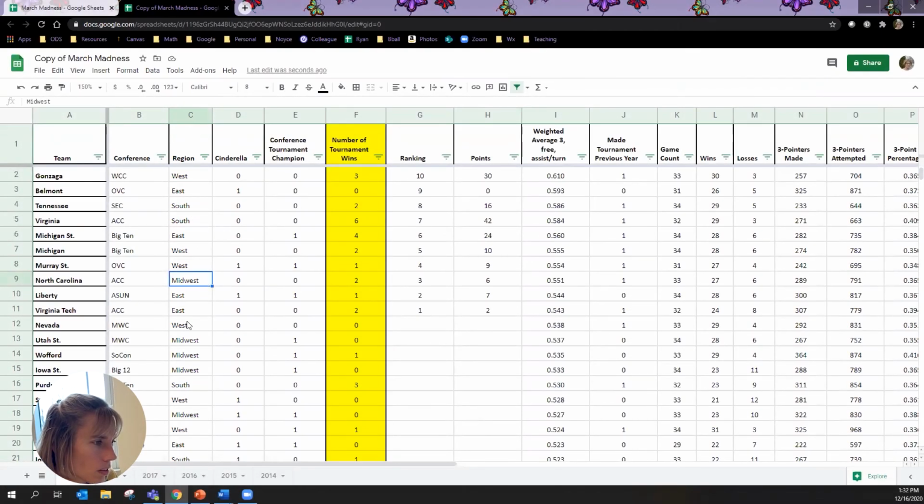So I would need to kick out this bottom east here. Liberty would need to go, and I would need to grab the next highest Midwest, which would be Utah State. And in this year, it doesn't really add a lot since they didn't win it all. But then you would actually have to include that one. So we would pull by hand. You would pull out our 10th team, which is the East here, and we'll give them a 0. That means they get no points here, and then we'll put in our Utah to make sure we have 2 out of the Midwest. And Utah then would be our 10th team, which means that they gain 1 each time.